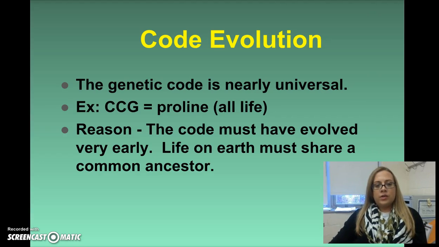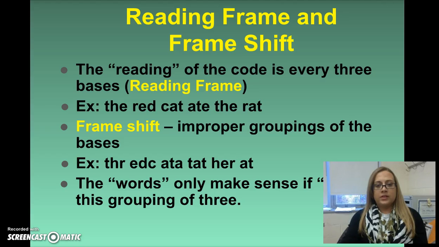How has this code evolved? The genetic code is nearly universal. And so an example would be CCG is proline for all life on Earth. And so this means that the code must have evolved really early and that life on Earth must share a common ancestor where this genetic code started and was then passed on to every living thing.